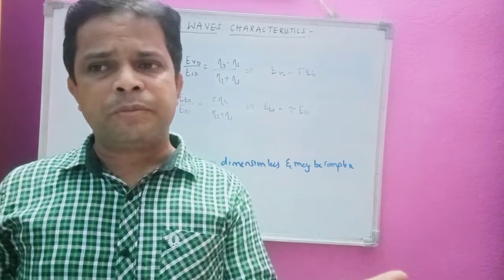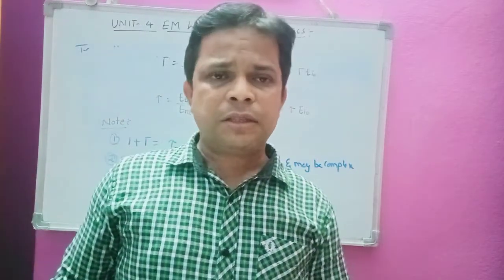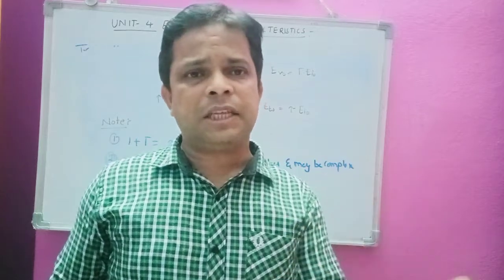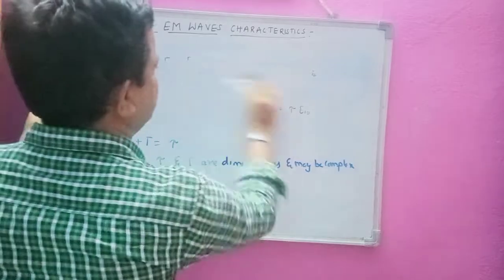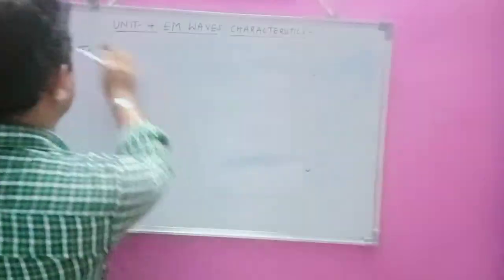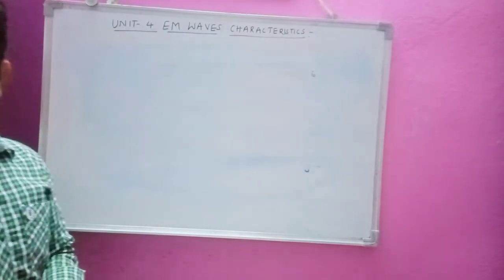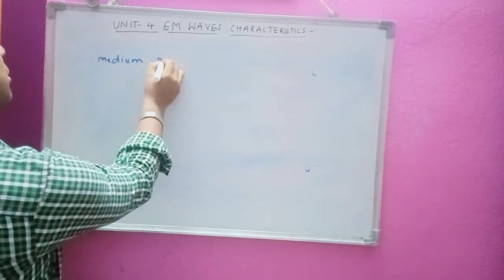We are going to give names to medium 1 and medium 2 depending upon the value of sigma, and see what changes occur in the equations. Now, special cases: we are considering medium 1 as a perfect dielectric.